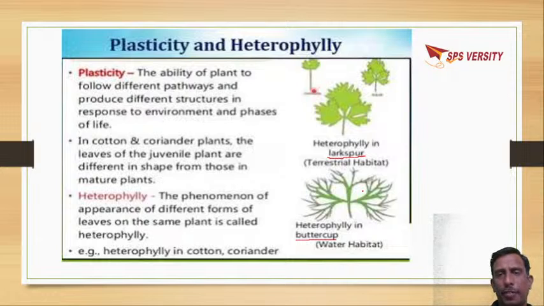There are different phases of life, like juvenile phase. Next is growth phase, and next is senescent phase. If you compare the structures in all these three phases, there will be different shapes and structures of a particular part, which is called plasticity. And when you come to leaf particularly, if you see different shapes of the leaves, which is called heterophyly. You can see heterophyly in cotton, coriander, larkspur.